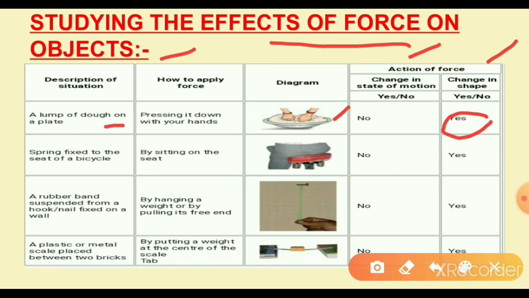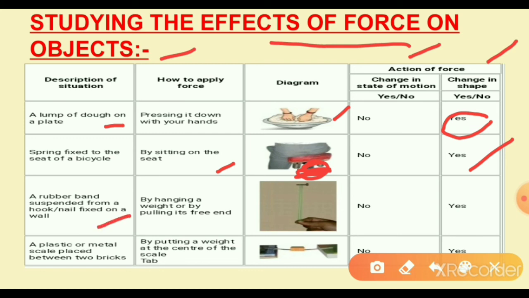And the second one, a spring fixed to the seat of a bicycle, by sitting on the seat. Here, change in motion? No. Change in shape? Yes. So what happens? When sitting on the bicycle, the springs will change. Sitting means there will be pressure on the springs, so the shape of the springs changes.